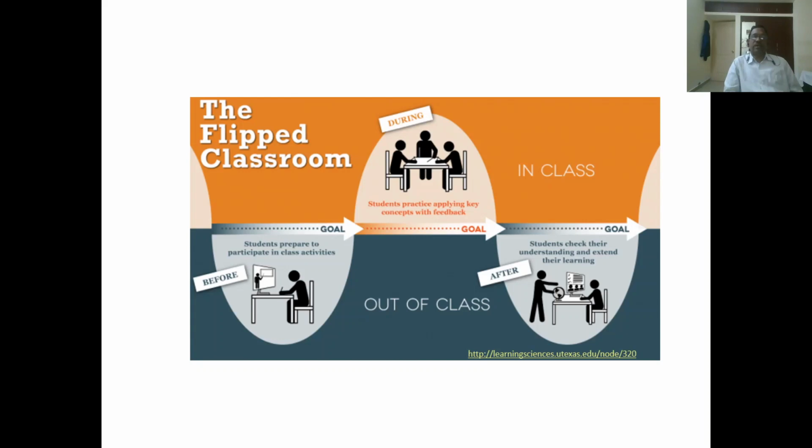The activities done inside the class and outside the class are classified into two kinds. Just before entering the class, the students have to prepare for the class activities. They are not coming without the basic or fundamental knowledge about the subject they are going to be taught in the class.